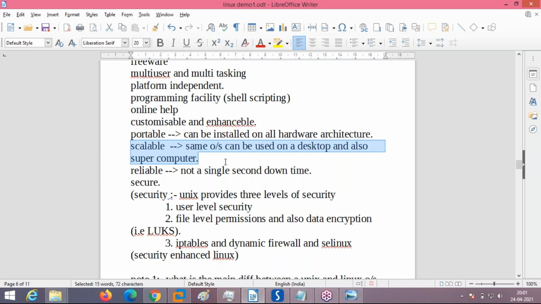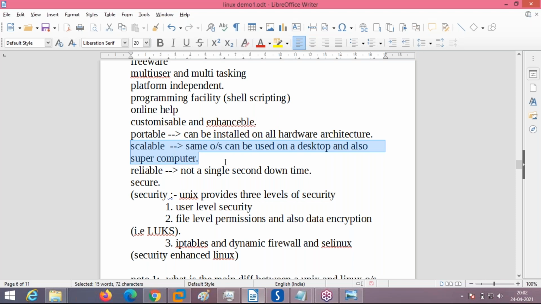No need of changing the software. Same CD. You can deploy it as a client operating system for desktop use and also as a supercomputer. No change in the software or operating system. It can be configured to work. It can be created to scale to cater from one-user desktop operating systems to one lakh user server operating systems.